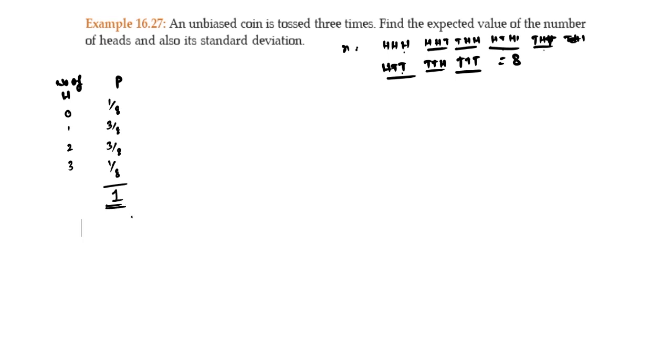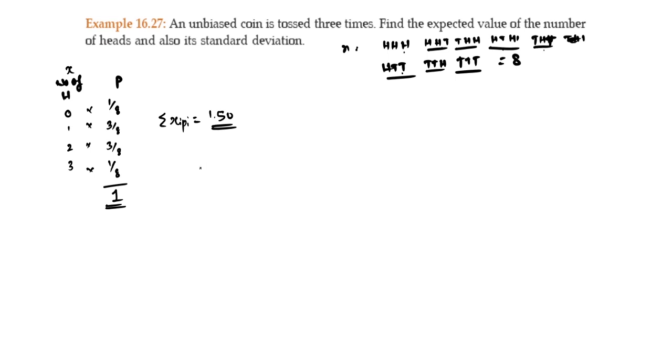They are telling us to find out the expected value of this distribution. So expected value is nothing but, this is x, this is p, it is sigma xi pi. You just need to multiply this to find out the answer. I am directly writing the answer, it is 1.50.